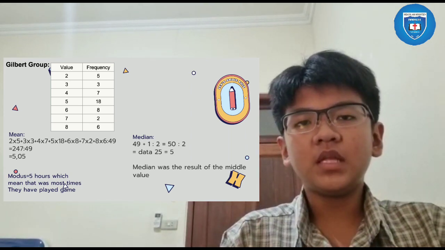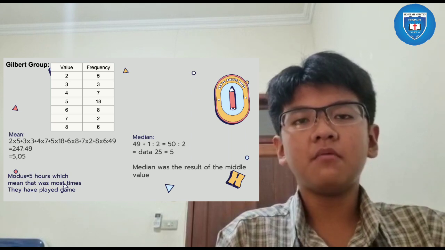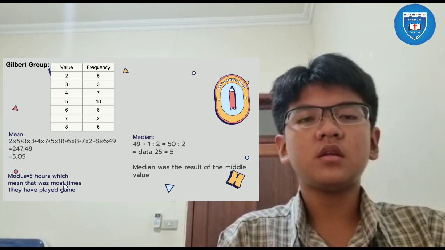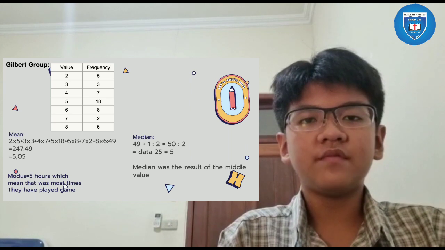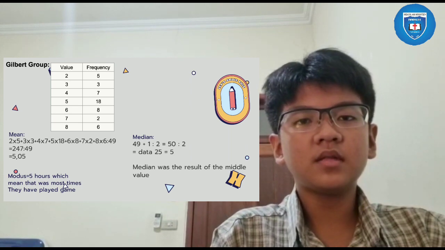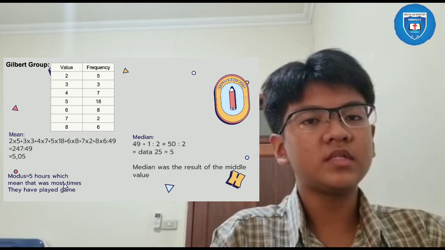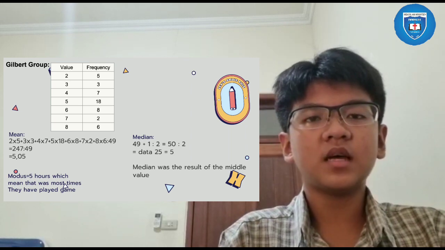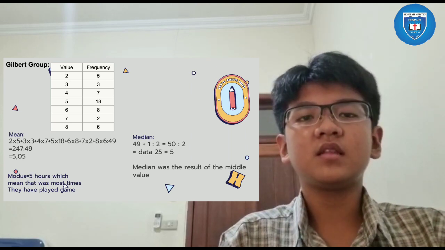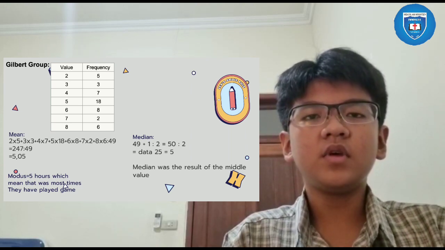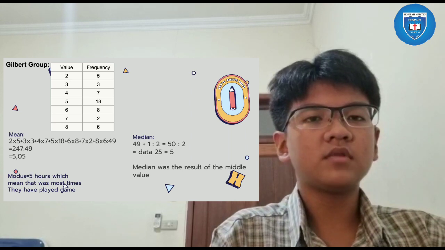The formula of the mean is value times frequency, one by one, divided by the total frequency. So 2 times 5 plus 3 times 3 plus 4 times 7 plus 5 times 18 plus 6 times 8 plus 7 times 2 plus 8 times 6. And now we divide it by the total frequency.